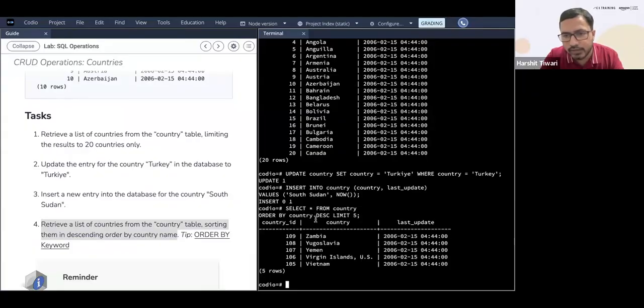So you see this? Zambia is coming first, the country with Z first, then Yugoslavia Y, Yemen Y. So it's in reverse order. Why? Because we did an order by. Order by is just doing a sorting based on this particular column, whatever column name you provide here. This is not a part of the internal query; the output is being sorted accordingly.